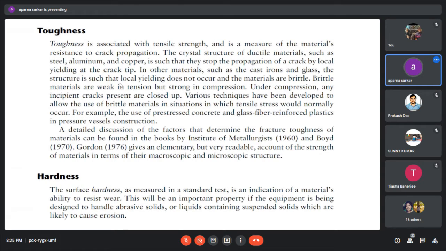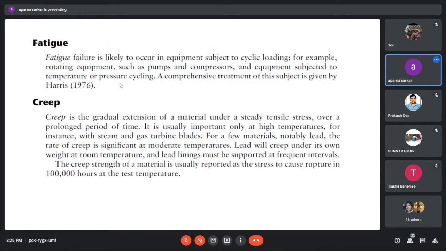It is an indication of the material's ability to resist wear.